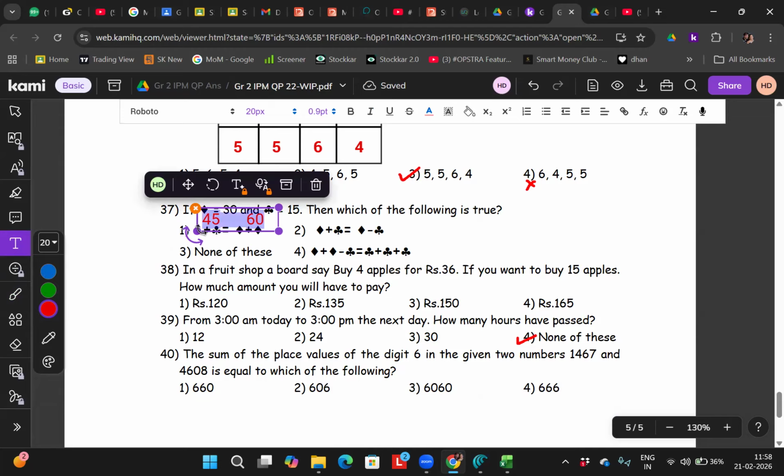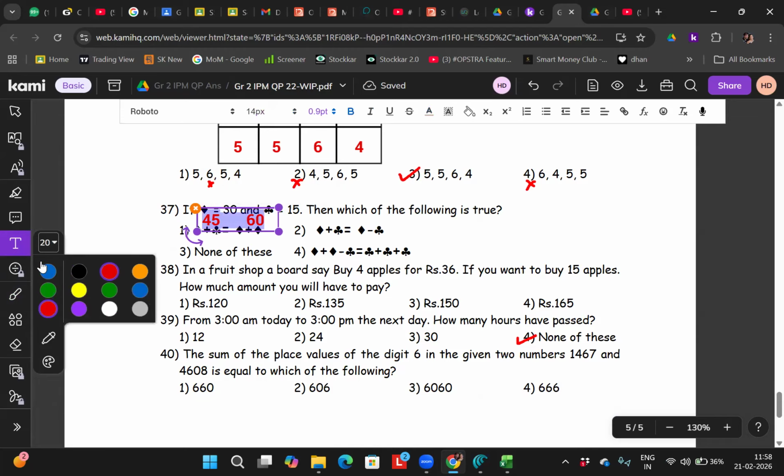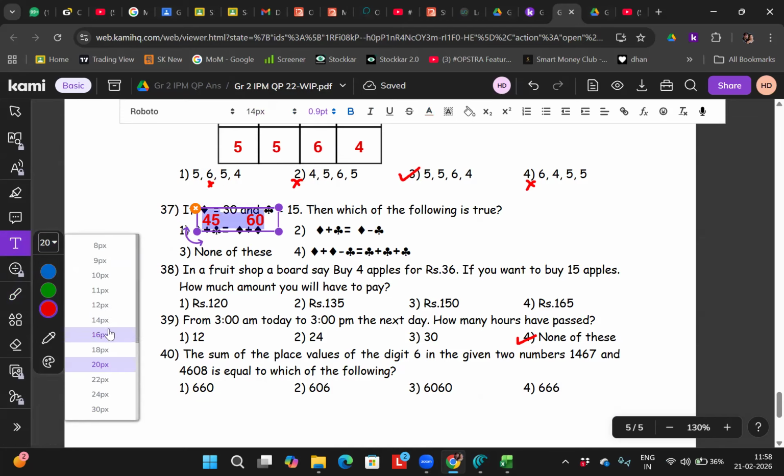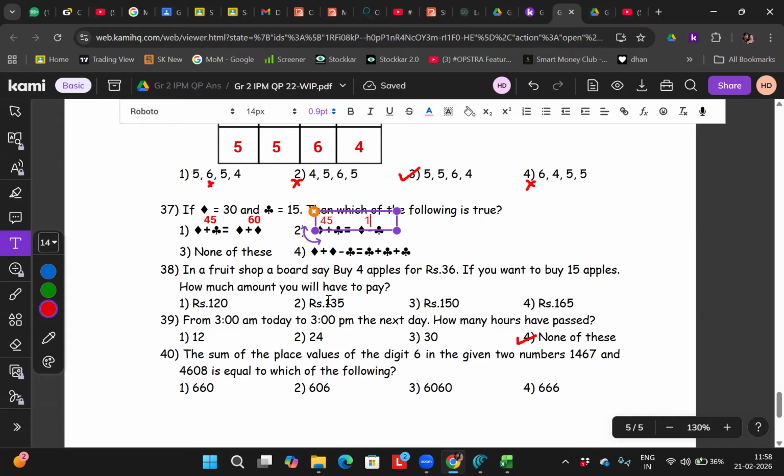Correct. This is what it will become? That will become 45. This will become 30 plus 15, 45. And this will become 50. This is also not the answer. Very good.